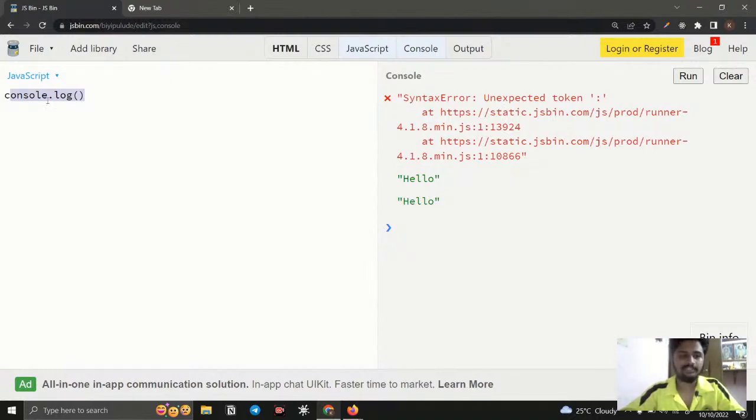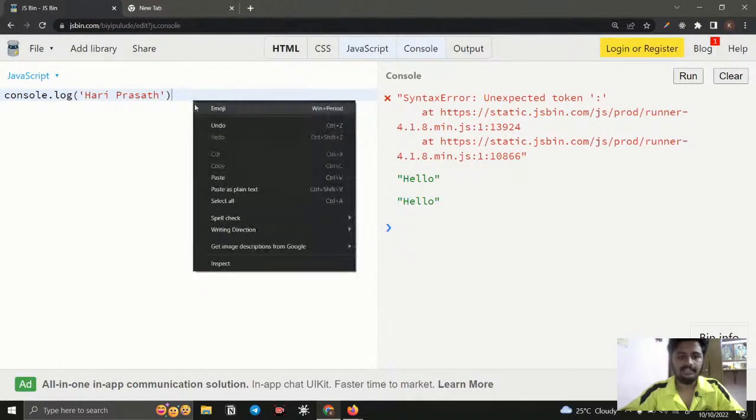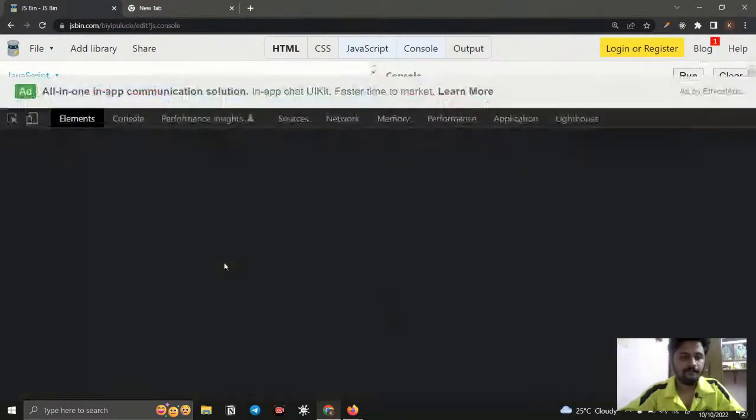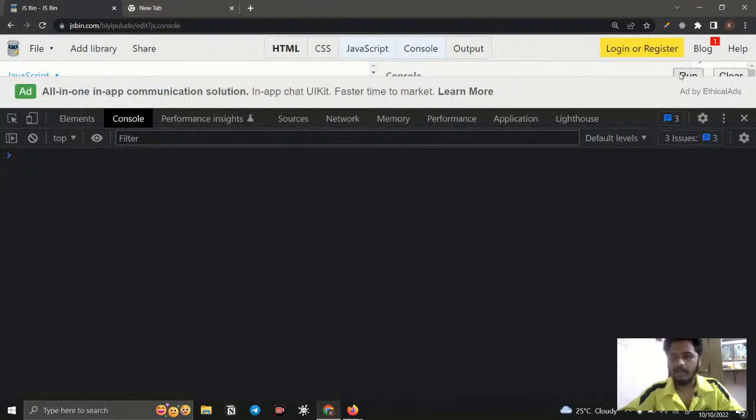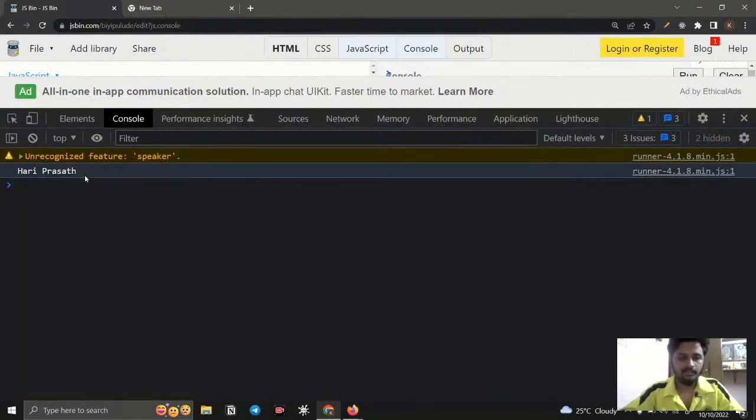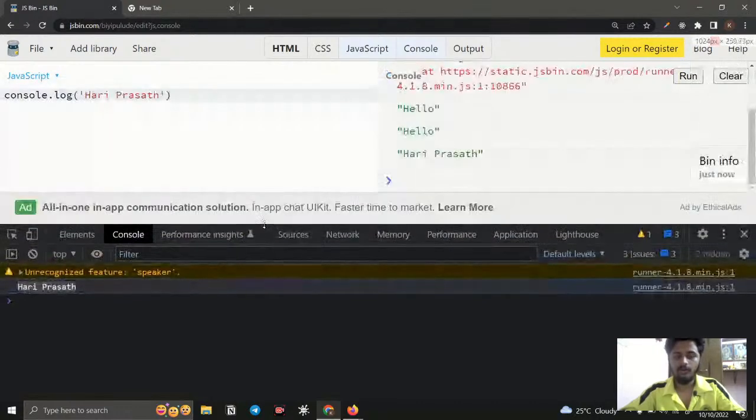Whatever you give inside this log, it will be displayed in the console. For example, I just give a name like this. After that I click inspect, go to the console, refresh it and run it. You can see whatever name I gave is displayed in the console.